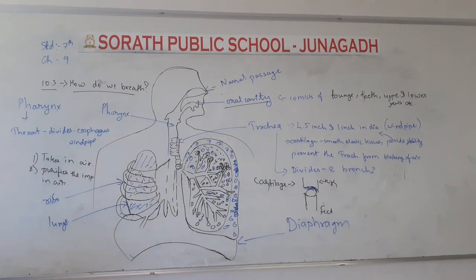There are two figures also given, in which it is explained how the diaphragm moves up and down, okay. When you are breathing in, it moves down, and when you are taking out the carbon dioxide-rich air from your body through the trachea and the nasal passage, or we can say the nasal cavity, at that time the diaphragm moves up, or moves to its original position, okay. So these two are the diagrams that are given in your textbooks also.